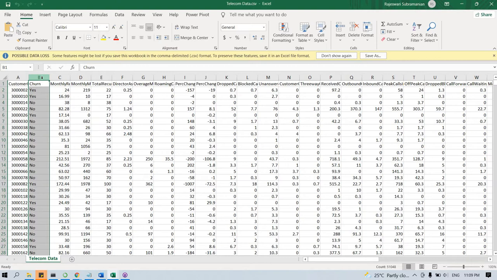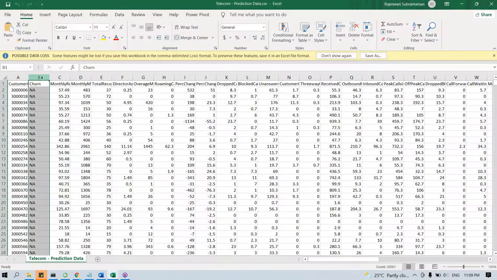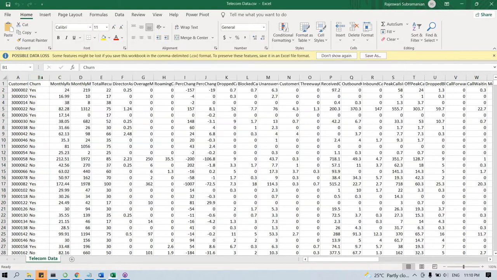By comparing all these details, we'll find out which model is best suited for this problem. After we find the model, we are planning to use it on the prediction data set and find whether the customer leaves the telecom company or not. We're just going to mention yes or no.